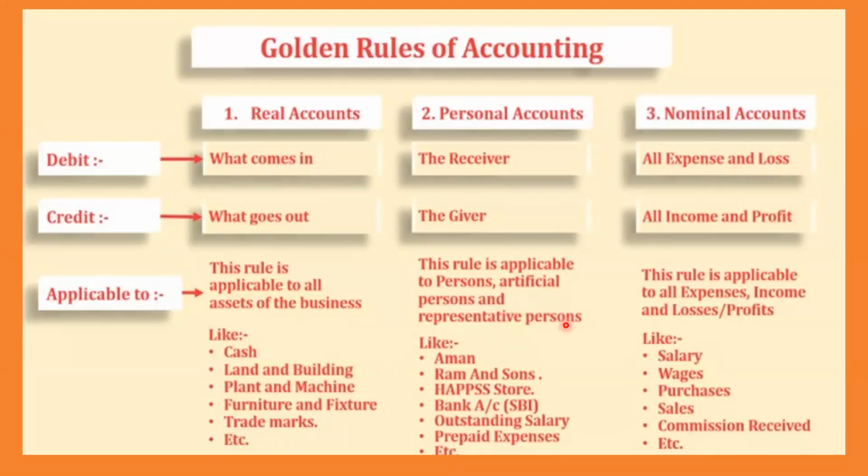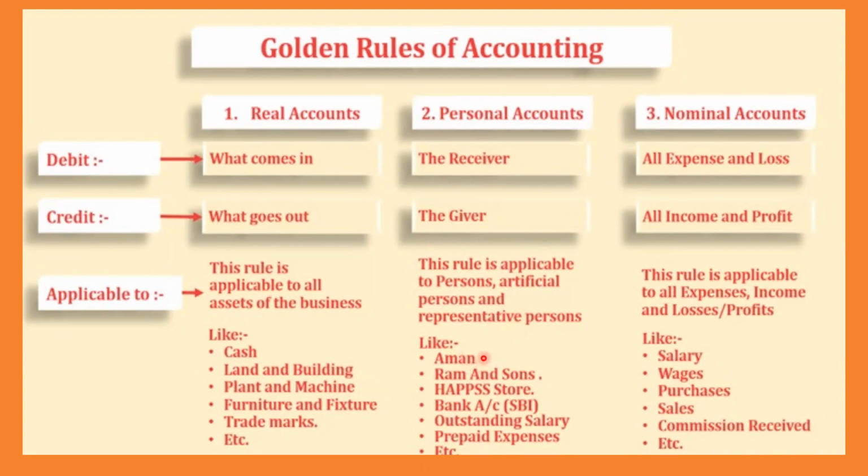See, for example, my parents are very old. They cannot run the business in their name. So what we can do is appoint a representative. That means my parents will appoint me as a director of the company or as a CEO of the company. That is called representation. Clear? That is called a representative. Okay, this rule is applicable to persons, artificial persons, and representative persons. So mainly it is related to a person.